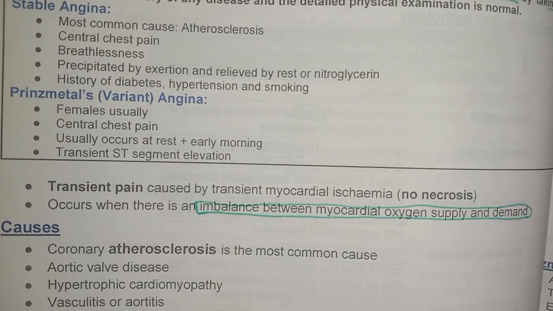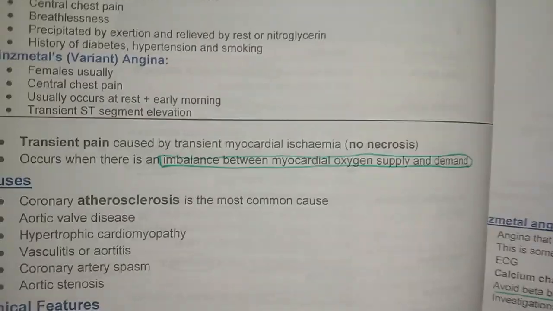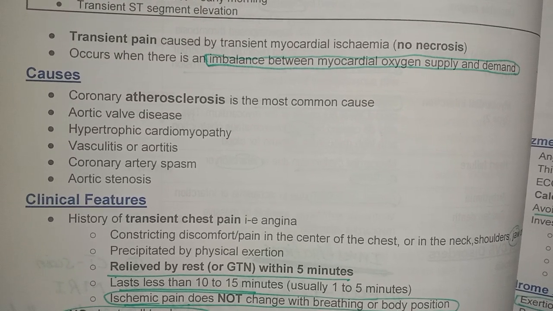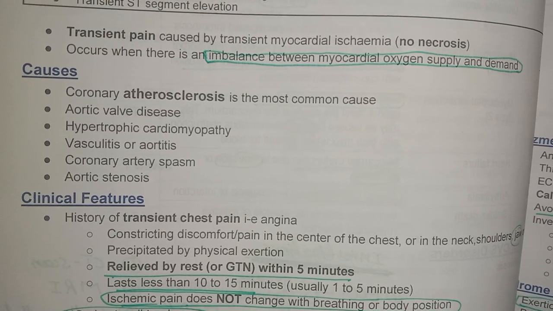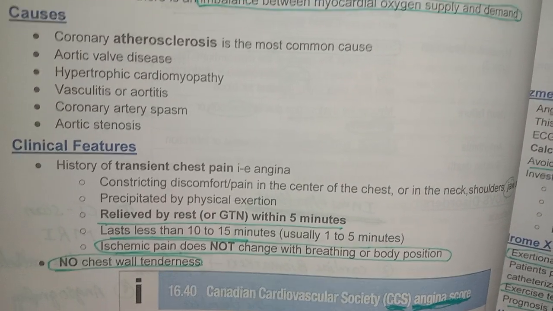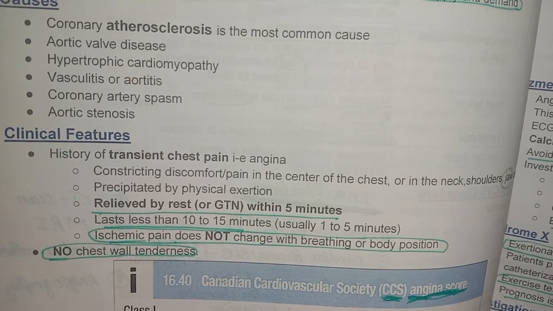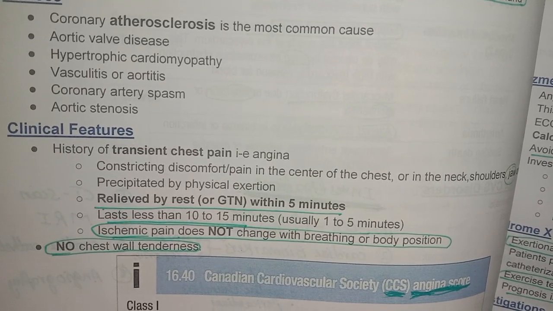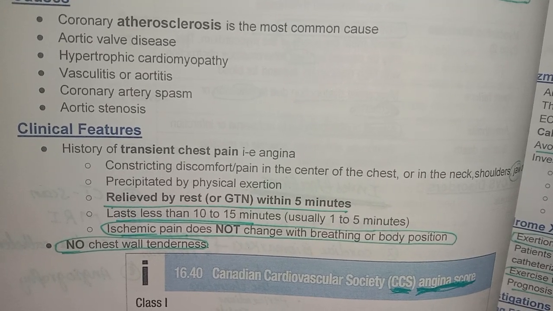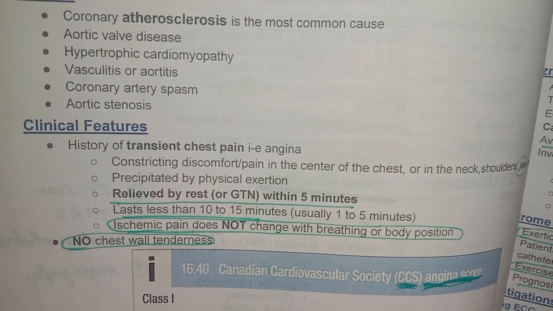Then there is transient pain in stable angina, due to an imbalance between myocardial oxygen supply and demand. Causes include atherosclerosis, aortic valve disease, hypertrophic cardiomyopathy, vasculitis, coronary spasm, and aortic stenosis. Clinical feature is transient chest pain, relieved by rest or nitroglycerin, lasting less than 10 to 15 minutes. Ischemic pain does not change with breathing or body position. Pain that changes with body position, like orthopnea, is seen in heart failure.